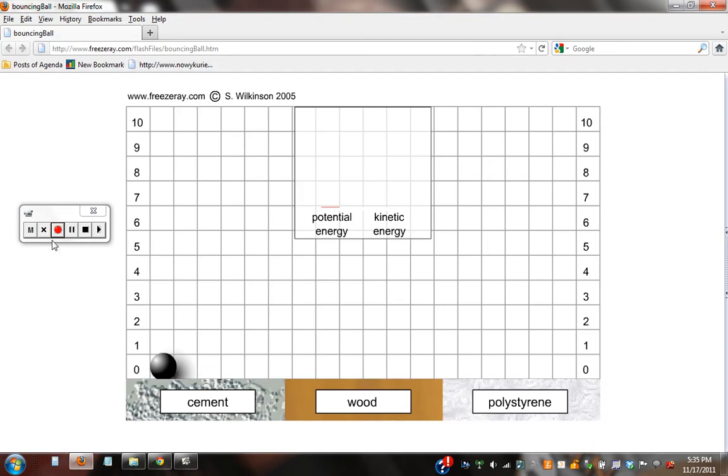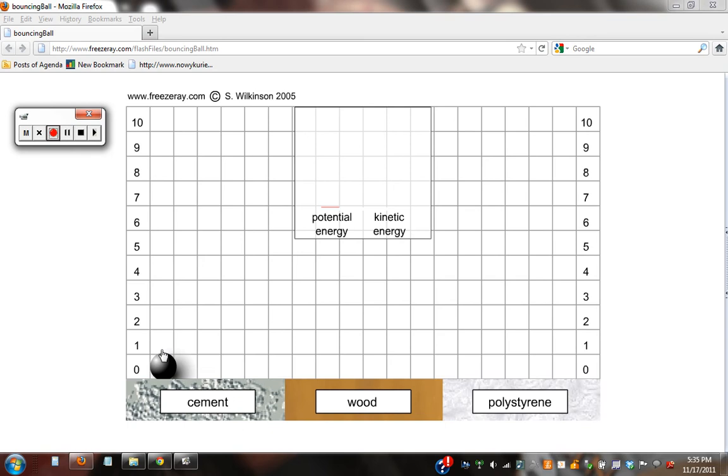Okay. What we have here is, first we know this. The potential energy as I lift up this ball is increasing. And as I lift up the ball, height is increasing, so potential energy is increasing. But watch what happens when I drop the ball. Look at the kinetic energy.